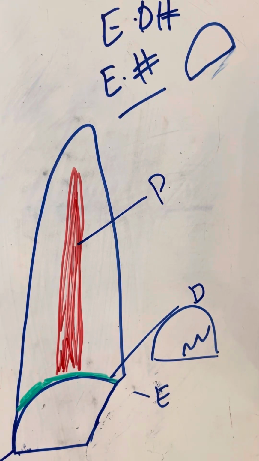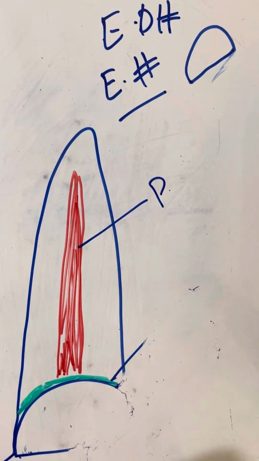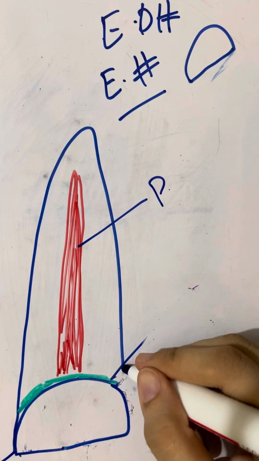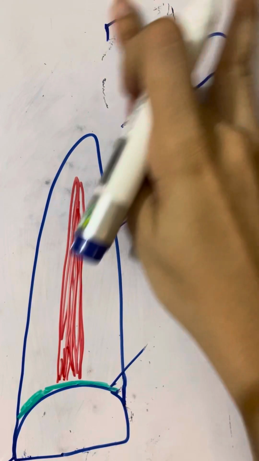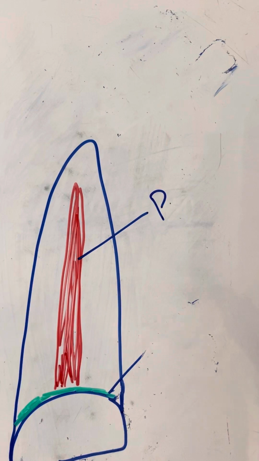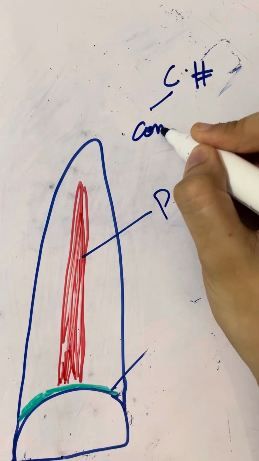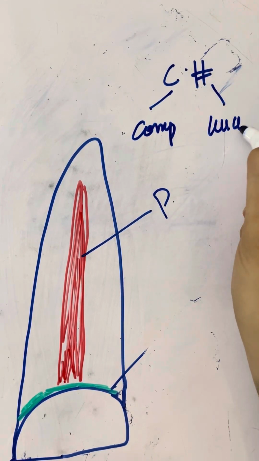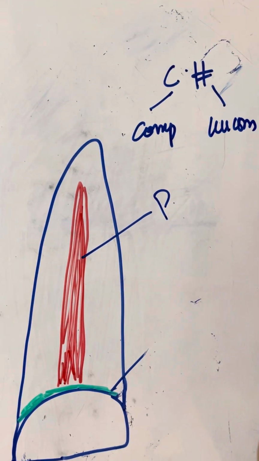Then the third type of injury is crown fracture. In the same way, this is again the crown, meaning the enamel and the dentine. We will be dividing the crown fracture into two types: complicated and uncomplicated. First, we have to understand the difference between complicated and uncomplicated.